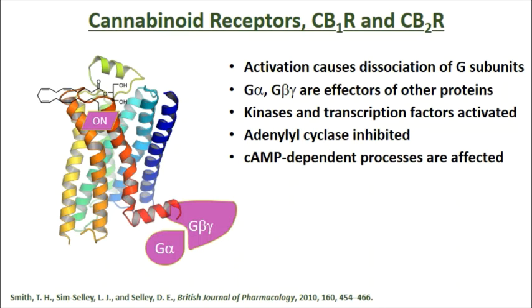Cannabinoid receptors. Activation by an endocannabinoid causes dissociation of the G subunits, and the G proteins then affect other proteins. Kinases and transcription factors specifically of interest. Adenylyl cyclase is inhibited in the case of cannabinoid receptor activation, which leads to cyclic AMP-dependent processes being affected.